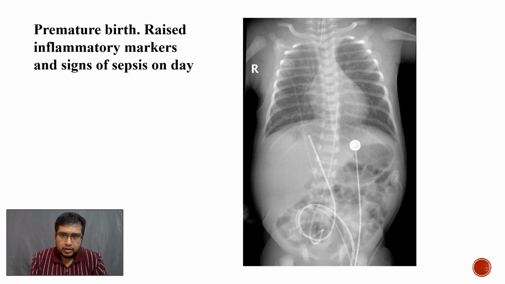tubes here. Here again, commenting on the ET tube first, which appears adequately positioned, and the NG tube also appears to be positioned adequately in the stomach. There are another two tubes here which are very, very important in case of neonates, that is umbilical arterial and umbilical venous catheters. Umbilical arterial catheter always bends down and then goes up because it passes from the umbilical artery to the internal iliac artery and then to the aorta, and is typically positioned high up at T8 T10 level or L3 L5 level.